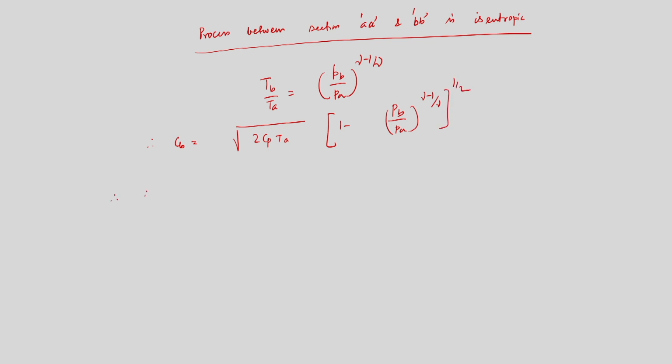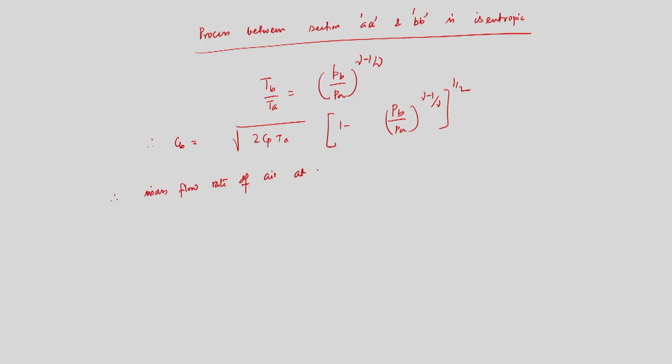So, what will be the mass flow rate of air? That is very important. We have to calculate the mass flow rate of air at the section of the venturi, where we have provided projected areas. The mass flow rate of air at section BB is very important, because from that mass flow rate we will get the mass flow rate of fuel.